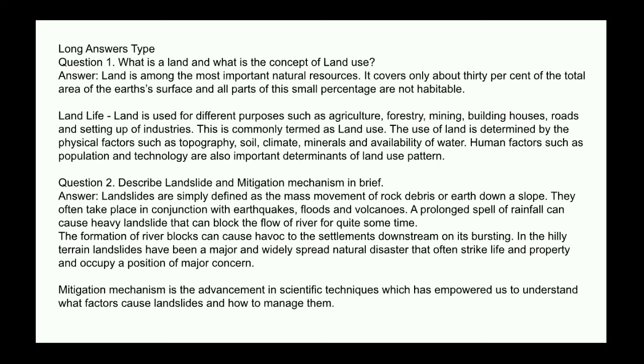Answer. Landslides are simply defined as the mass movement of rock, debris, or earth down a slope. They often take place in conjunction with earthquakes, floods, and volcanoes. A prolonged spell of rainfall can cause heavy landslides that can block the flow of a river for quite some time.